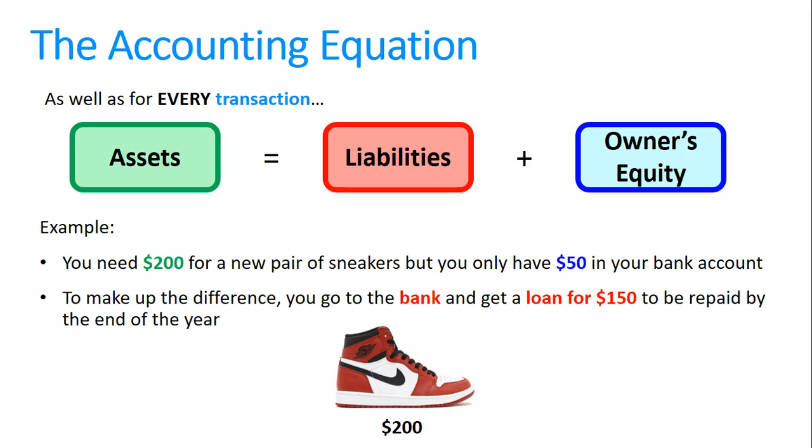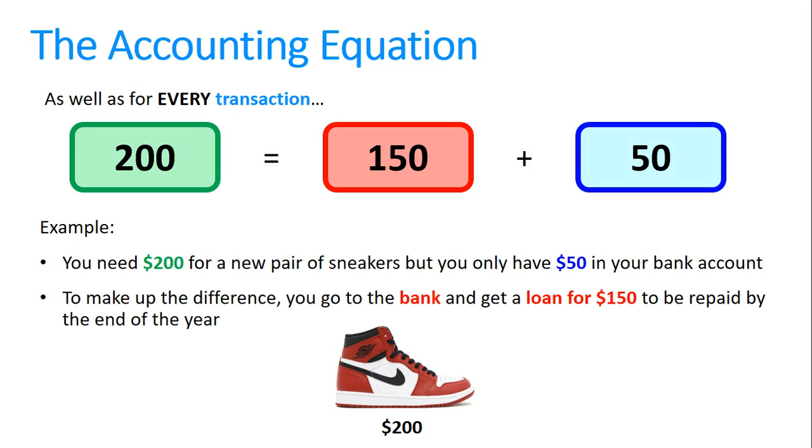But what we've got here is an asset of $200 in the form of a pair of sneakers, but we have a liability of $150, which is the loan to the bank. Therefore, the owner's equity, or the bit that you own of the shoes, is just $50. But again, assets equals liabilities plus owner's equity. What is the impact of sales though? So let's have a look.